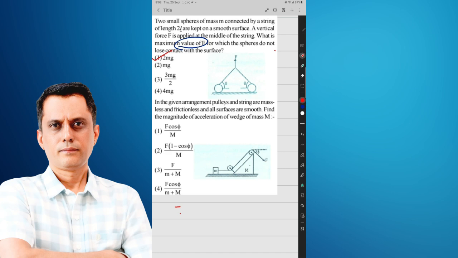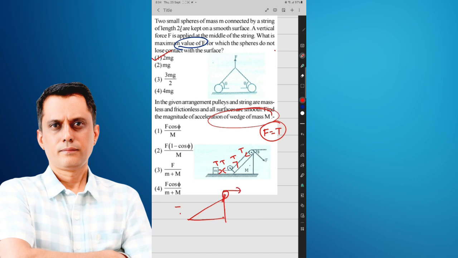In the second situation, given that the force is applied on the string, the tension in the string is T. And we want to find the acceleration of the spheres, so let me make the free body diagram. According to the free body diagram of the spheres, F equals T, because the force applied on the string is equal to the tension.